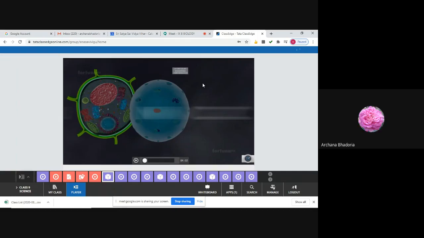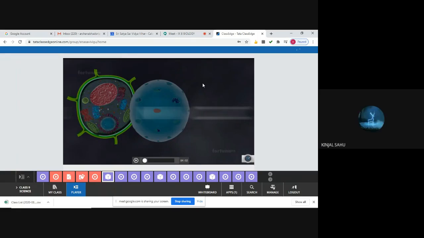So say quickly, where are the nuclear pores present and what is their role? Kinjal Sahu. Ma'am, can you repeat the question? See, this should not happen. You have to be very careful. In the class, all have to listen to the question very carefully. My question is, where are nuclear pores present and what is their role?